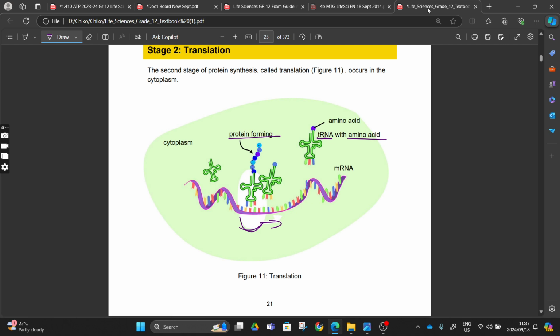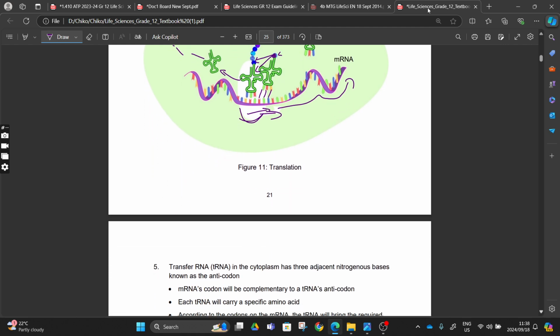And then what is happening is that our tRNA is bringing that amino acid with the complementary anticodon. As you can see, this one is going to complement with this one, and this one with this, and then this one is going to move into this position when the ribosome is moving forward. After this amino acid is joined with this amino acid, this tRNA is going to leave, and then it's going to collect another amino acid up until all this mRNA is translated, right? So we can move on.